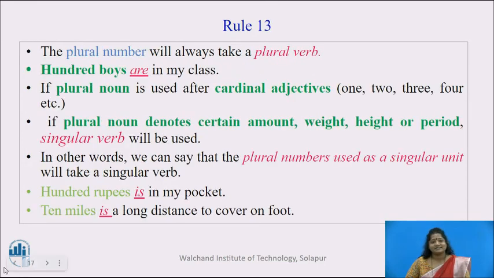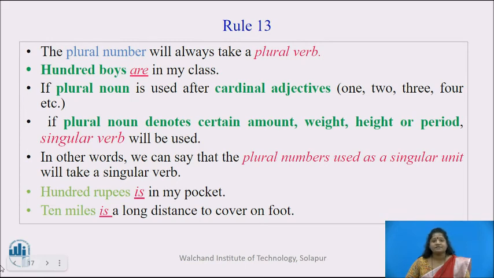Rule number 13. The plural number will always take a plural verb. For example, 100 boys are in my class. If plural noun is used after cardinal adjectives such as 1, 2, 3, 4, etc. If plural noun denotes certain amount, weight, height or period, then the singular verb will be used.